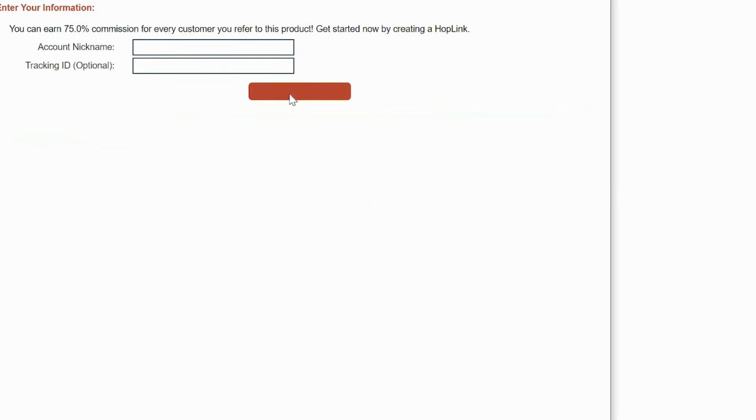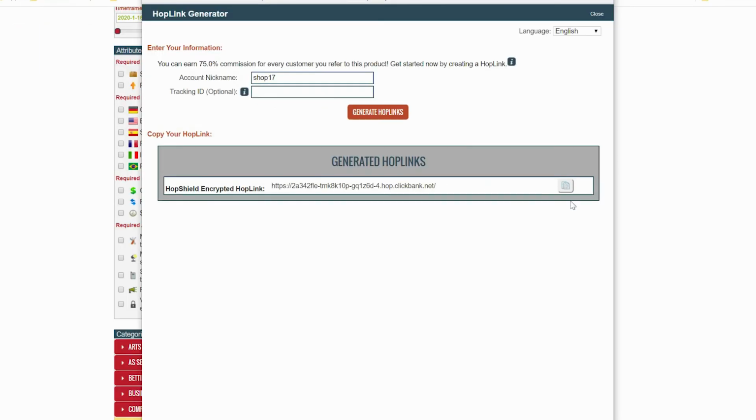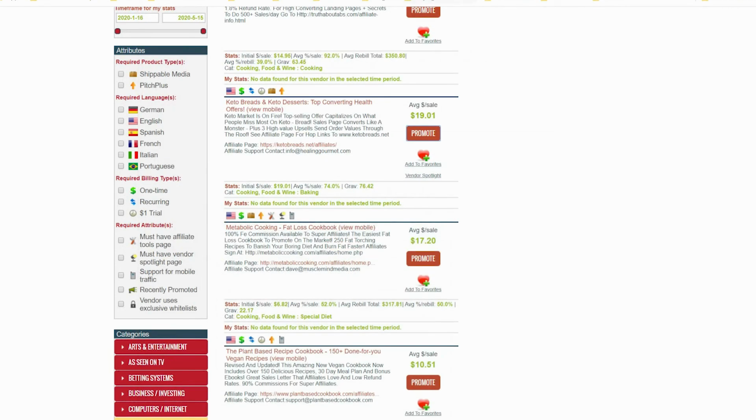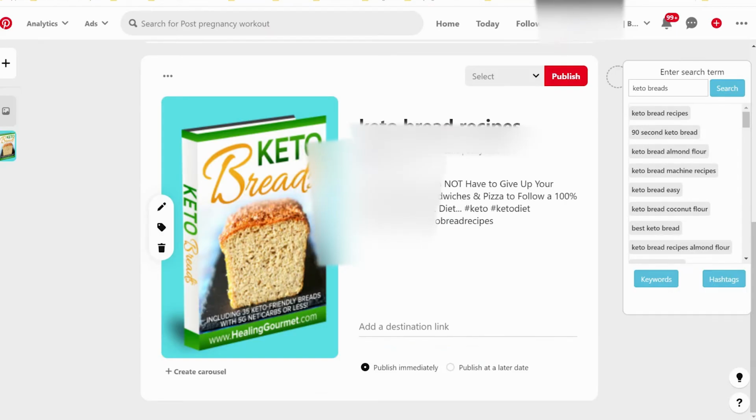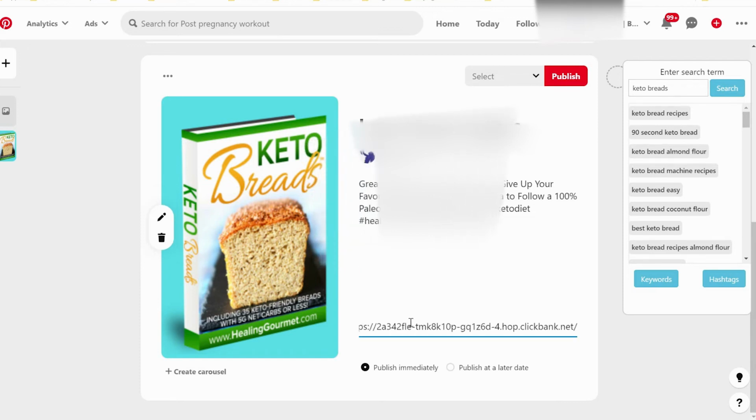generate, right? Generator of links. You will see here the generator of links. All right, we have our links, and then you select this link. Please do not use bit.ly to shorten this link, because Pinterest is not friendly with bit.ly.